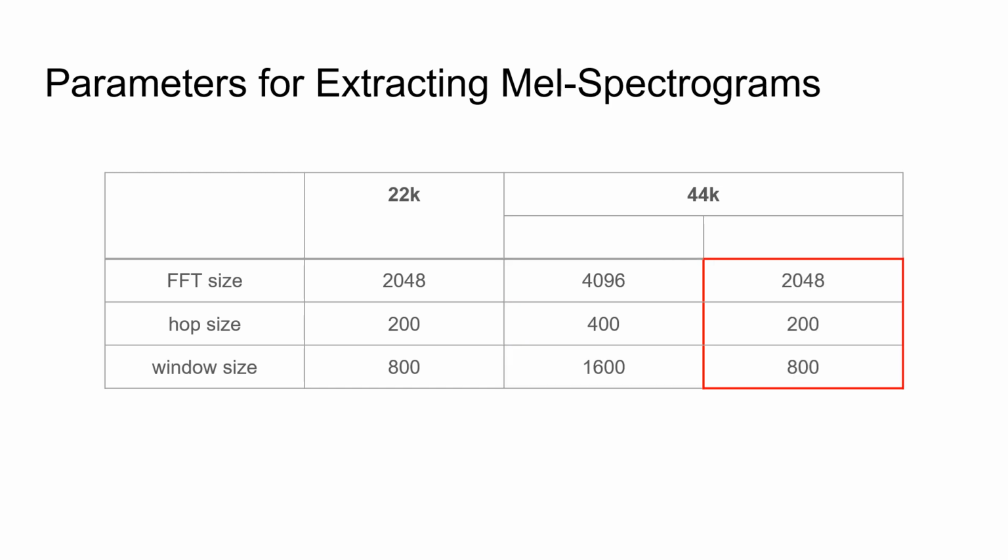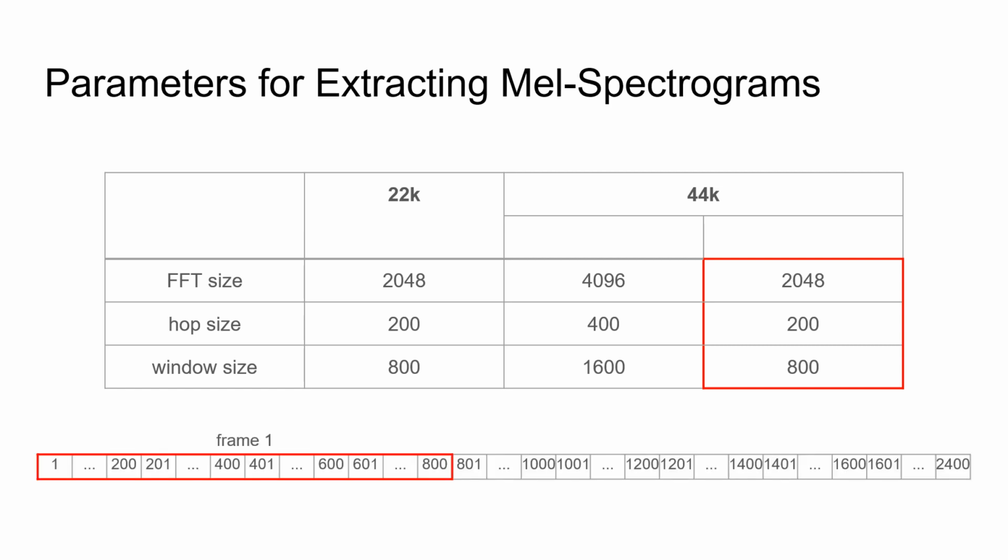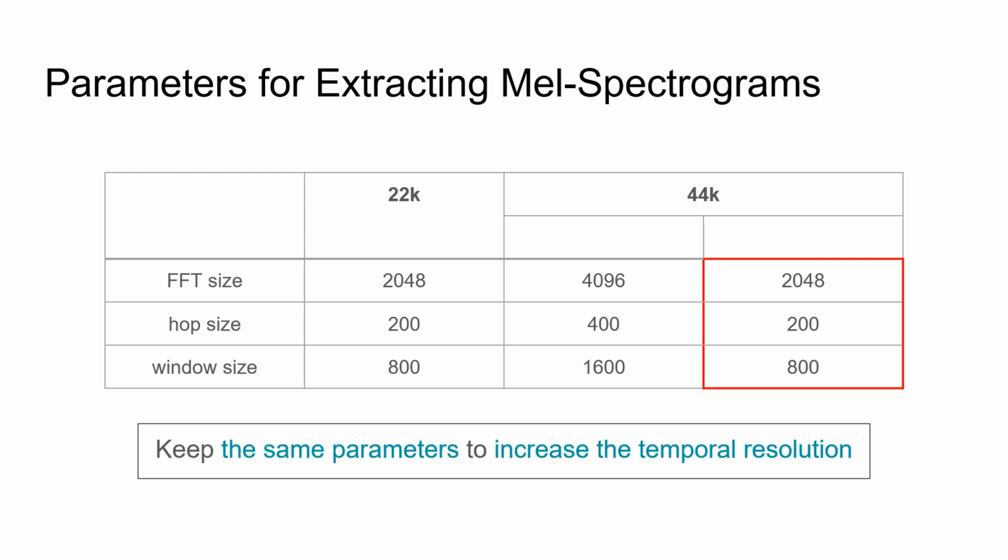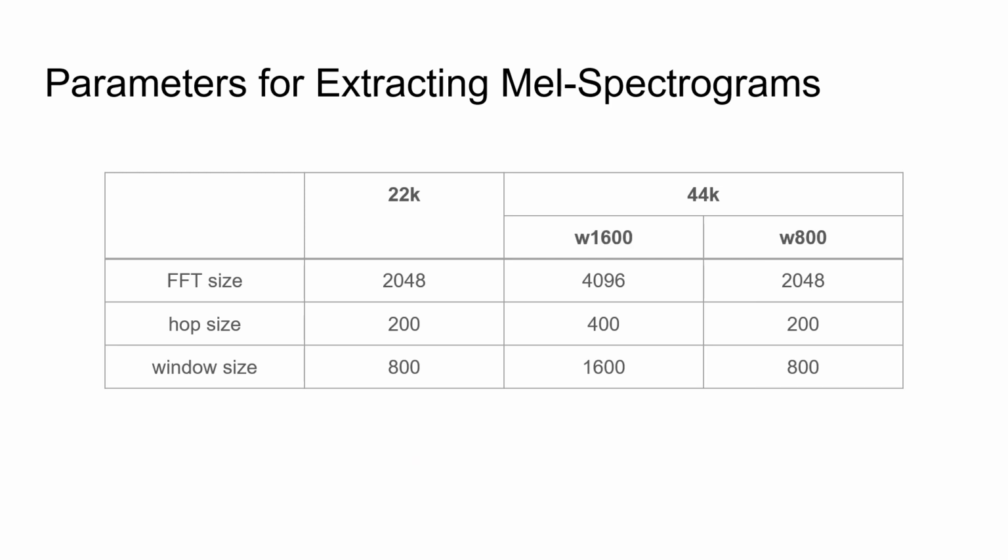Another method is simply keeping the same parameters as in the 22 kHz case. With the parameters, we have frame 1, frame 2, frame 3, and so on. Note that we skipped some signals in this figure. Finally, we got 9 frames in this spectrogram. As you can see, keeping the same parameters increases the temporal resolution. These two different parameter sets are denoted as W1600 and W800.